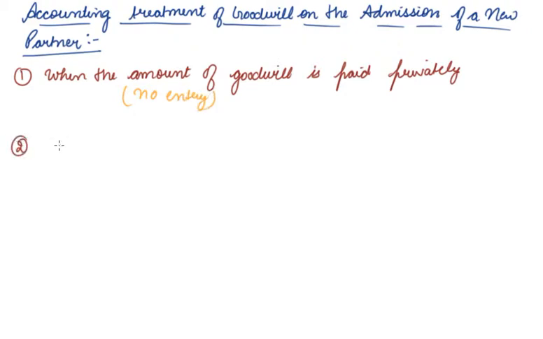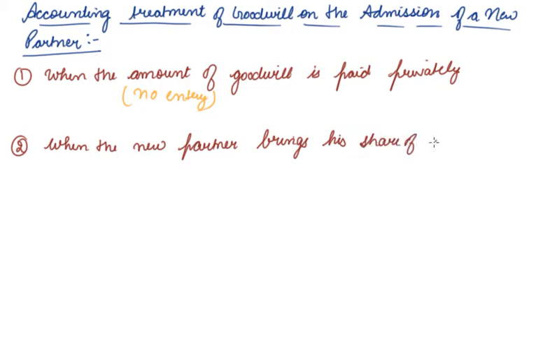Second case comes when the new partner brings his share of goodwill in cash. Which means there are further two cases in it.